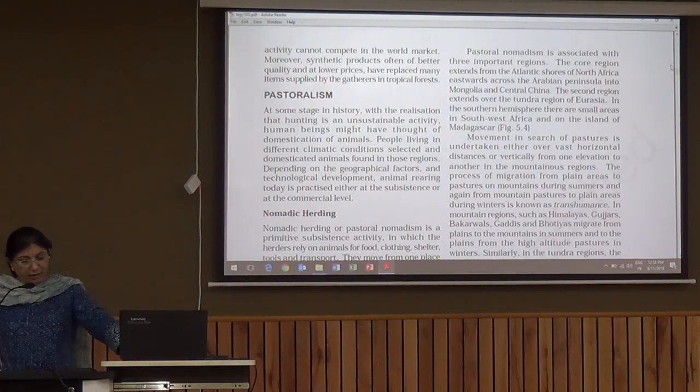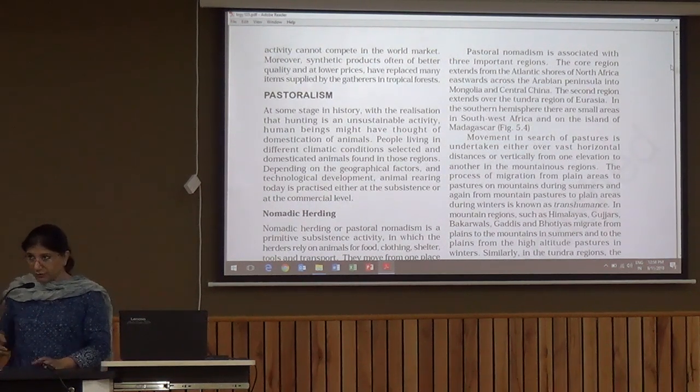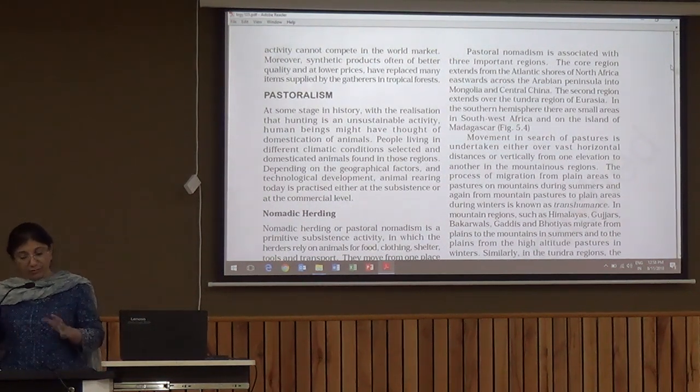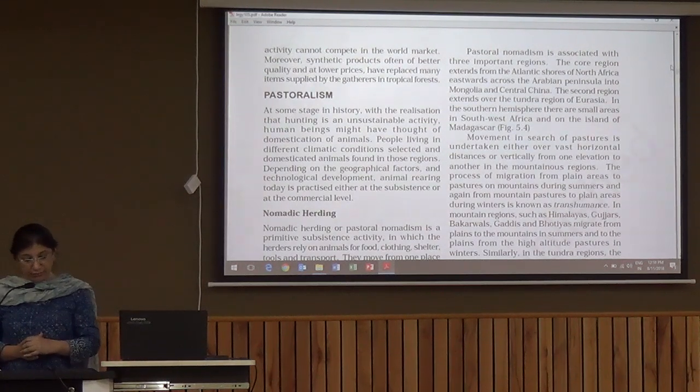People living in different climatic conditions selected and domesticated animals found in those regions. So that's why different animals are domesticated in different areas, like cattle in India in tropical areas, sheep and goats in desert areas, then reindeers in cold climate. So it depends on the geographical factors and now technological development.